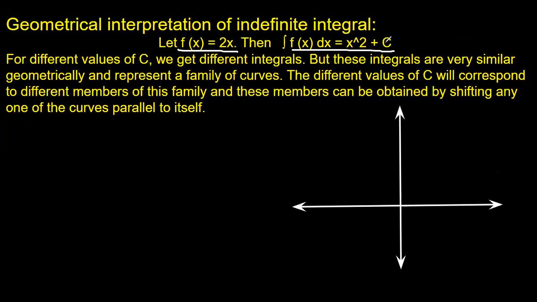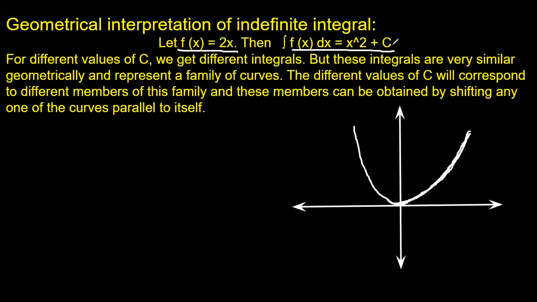If you take different values of c, let's say c equal to 0, then your graph would be y equal to x squared, a U-shaped graph. We have learned how to draw this graph. It's not the perfect graph, but it will look something like this, okay?